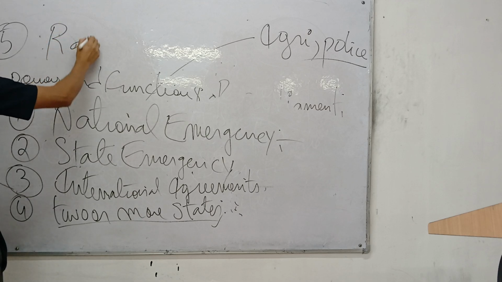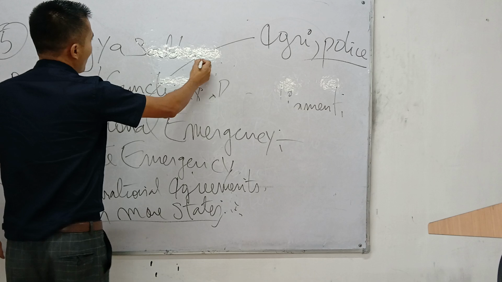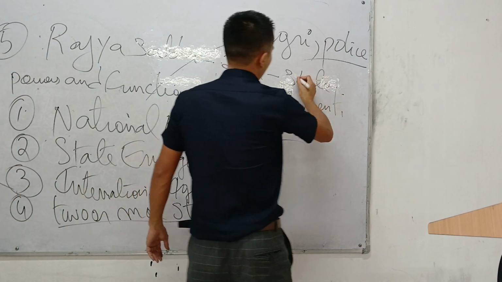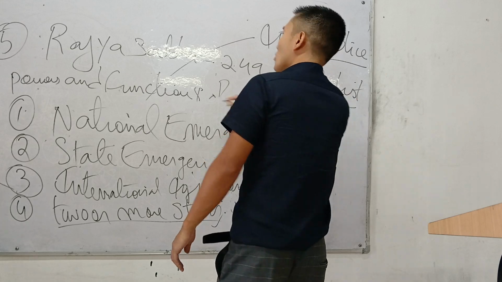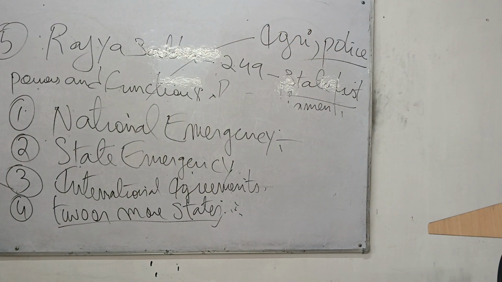Rajya Sabha, not the Lok Sabha. I will discuss this in another topic, but remember, it is the Rajya Sabha who can make laws in the state case anytime, even in normal circumstances. Special, exceptional power of the Rajya Sabha, but they are all known as the Parliament. That is why this is the fifth condition where the Parliament is going to interfere. The Parliament can make laws in any Indian state case anytime if the Rajya Sabha passes a resolution supported by a special majority.